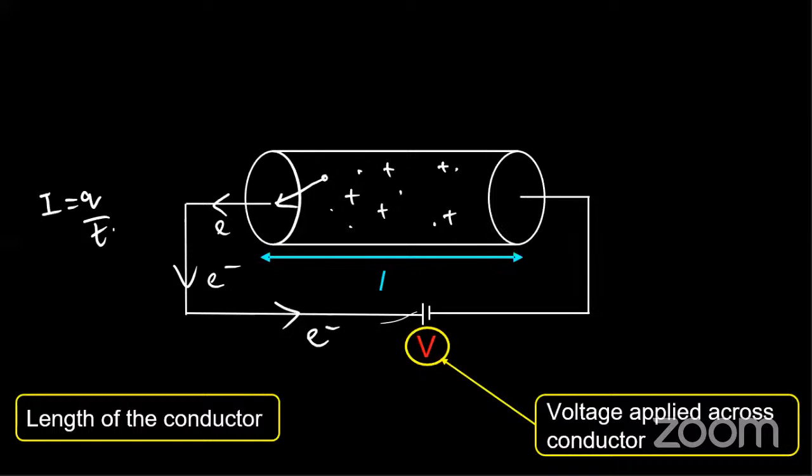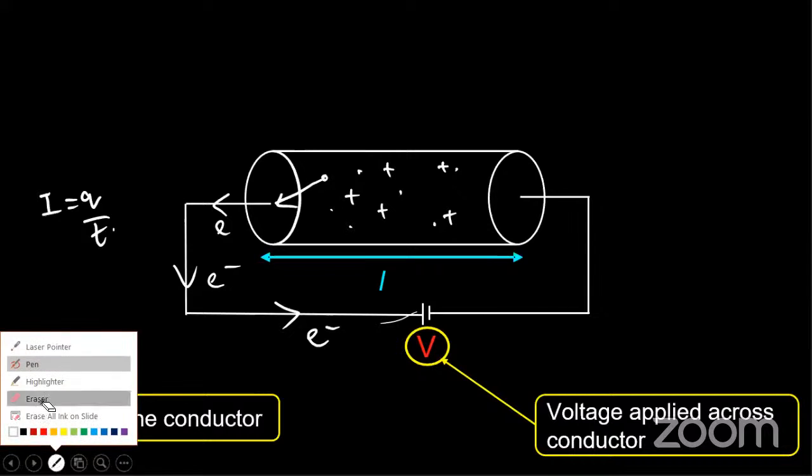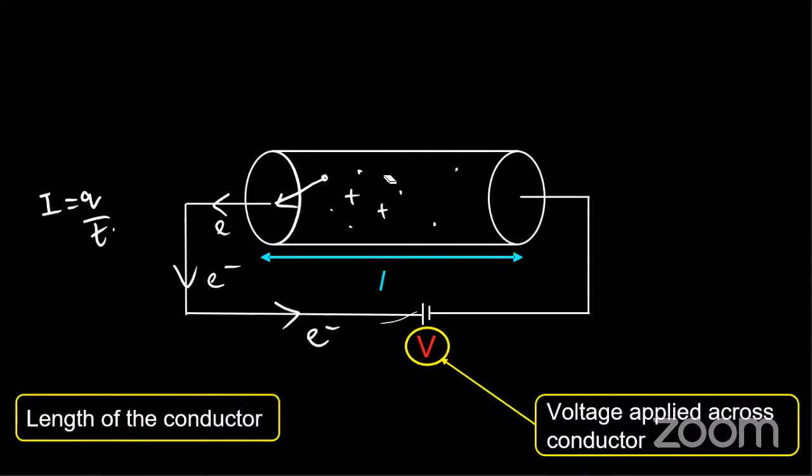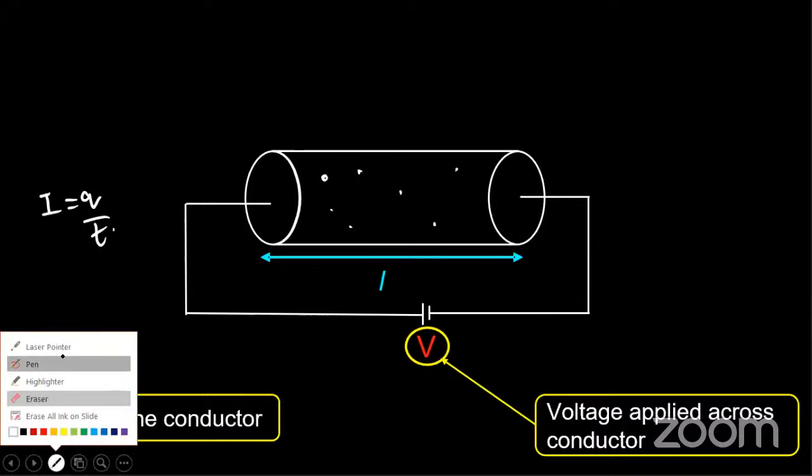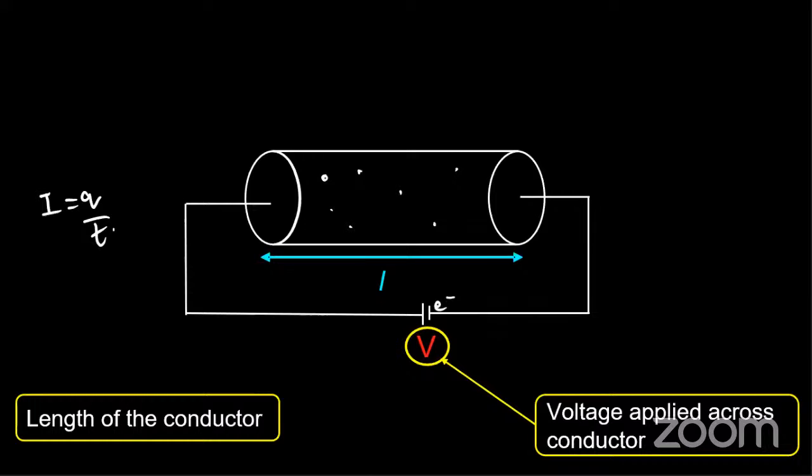All positive charges would come and be attracted to this negative plate. This is one way of telling. The other way, which we generally say, is that the positive charges cannot move. That's what we have studied. So we consider that this battery pumps up some electrons. The same number of electrons that are pulled by the positive plate of the battery will be pushed into this conductor to fill inside it.